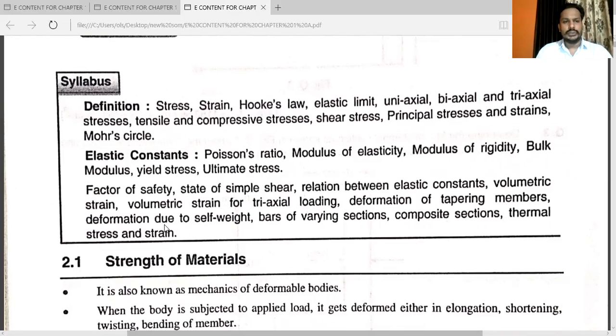See, you can see so many syllabus topics are there because this is a very important chapter in strength of material. We have to use different formulas to solve the problems in this chapter.